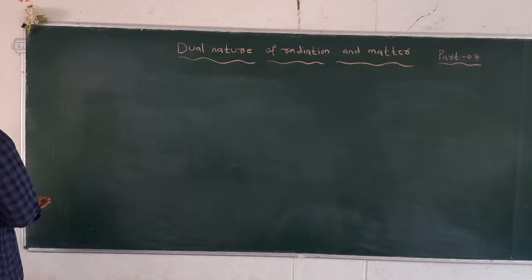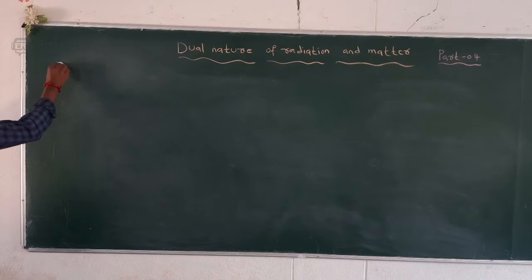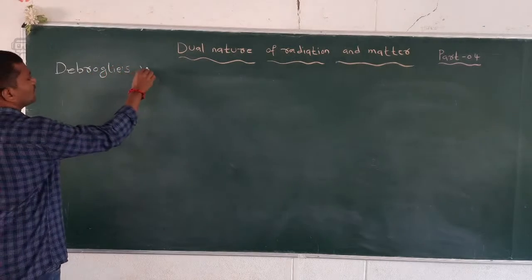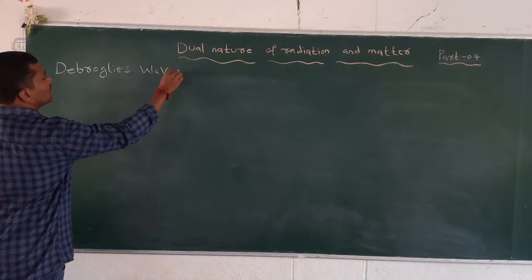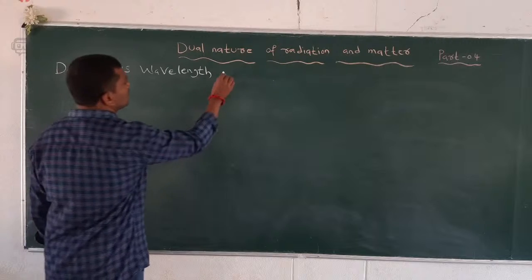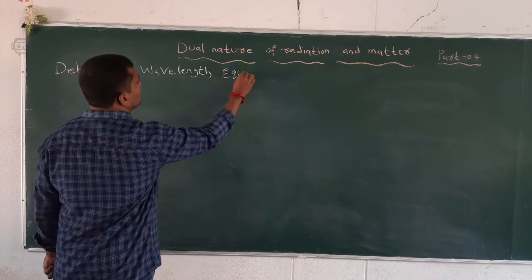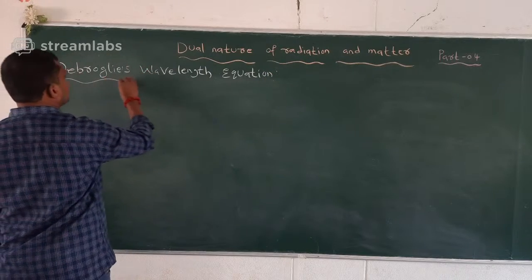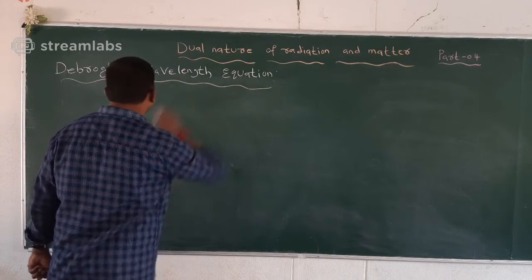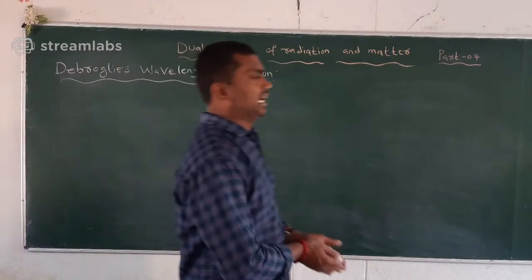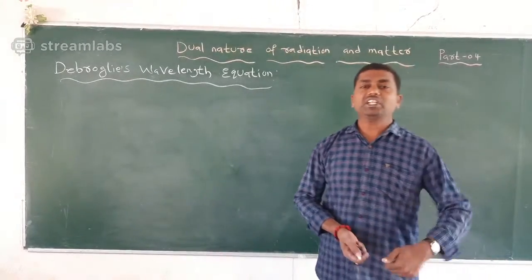So the de Broglie tells about the dual nature of light. Means the light have wave nature as well as particle nature.